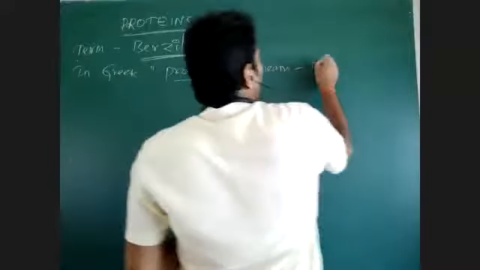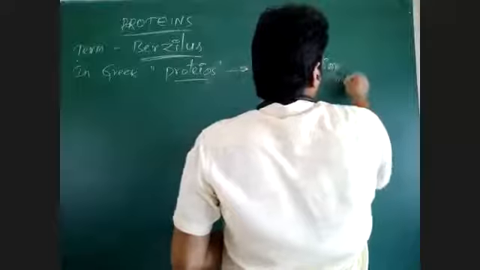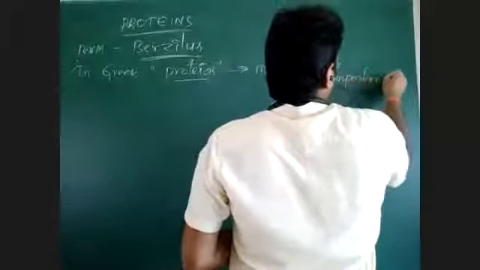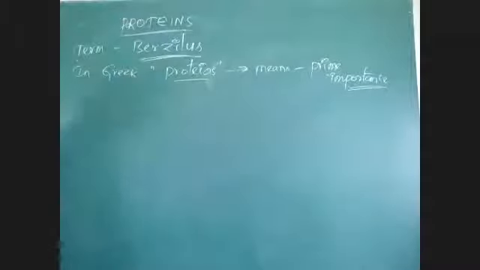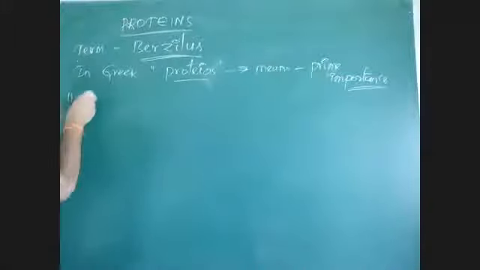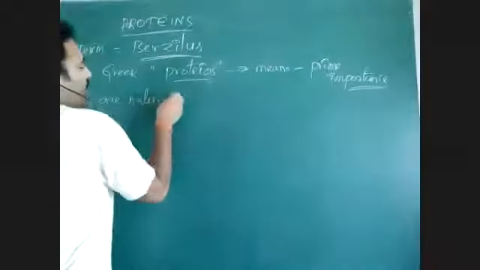which has primary importance, means which are more important. And these proteins are naturally occurring polypeptides.